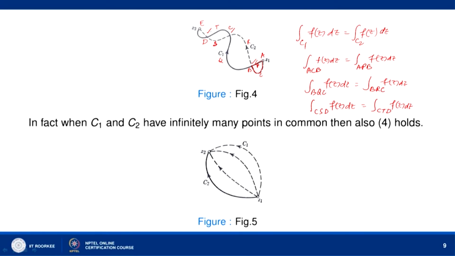Let me say U here and T here. The integral over D, U, E is equal to the integral over D, T, E. So, now add all these equations. Adding all these equations, we get the integral over C1 of f(z) dz equal to the integral over C2 of f(z) dz.